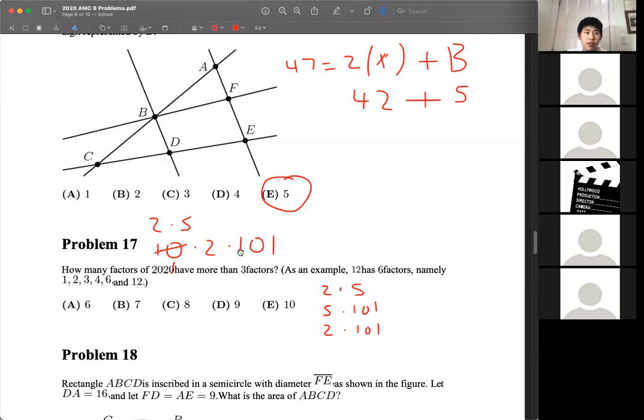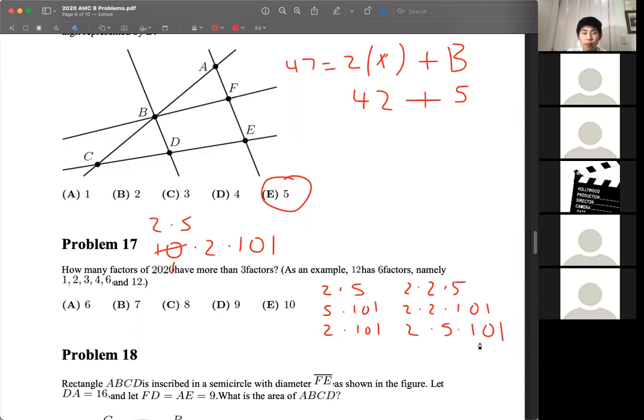Next, we'll look for the ones that have just 3 primes in their prime factorization. And of those, there is 2 times 2 times 5, 2 times 2 times 101, 2 times 5 times 101.